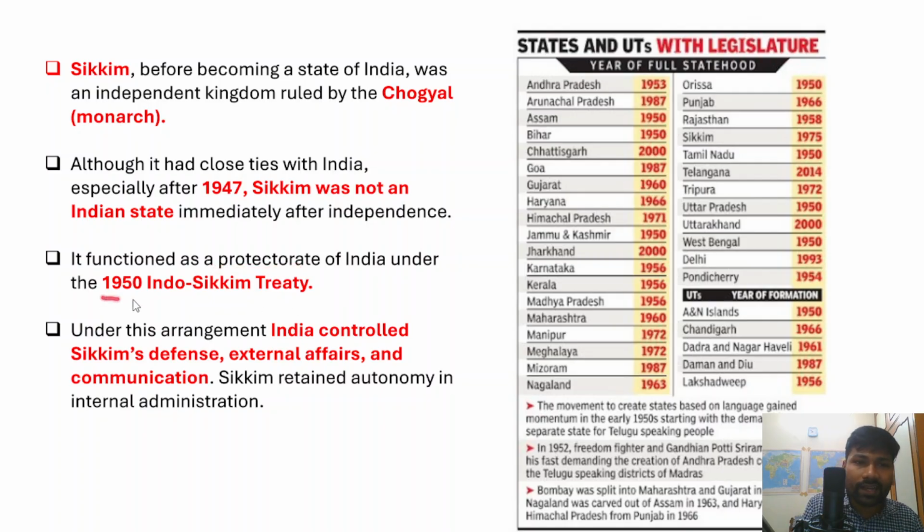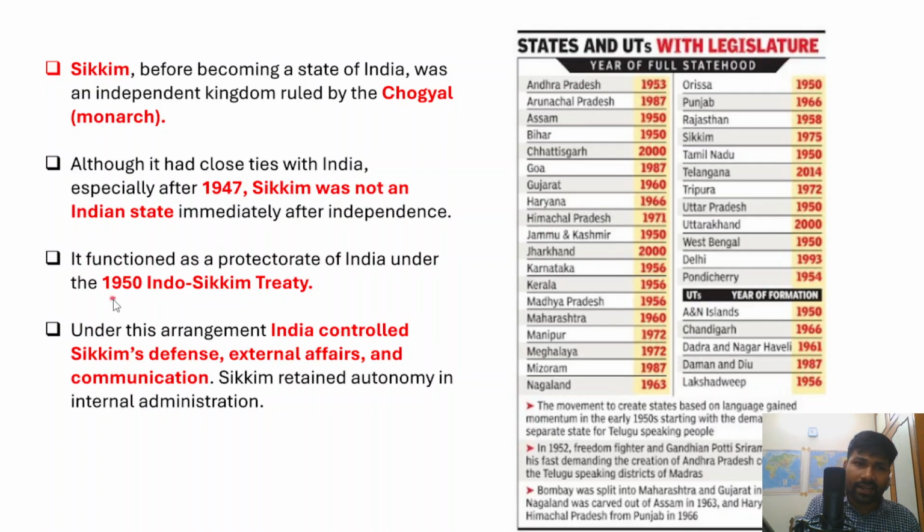Under this 1950 Indo-Sikkim Treaty, India controlled Sikkim's defense, external affairs and communication, right? Sikkim retained autonomy in internal administration, which would be carried out by Sikkim itself.